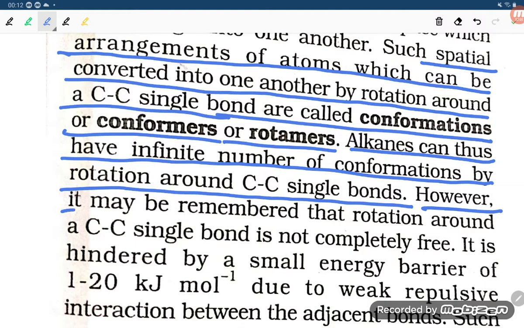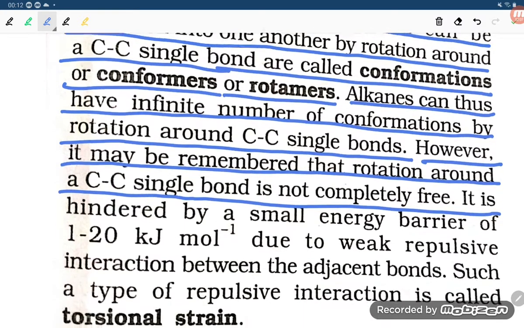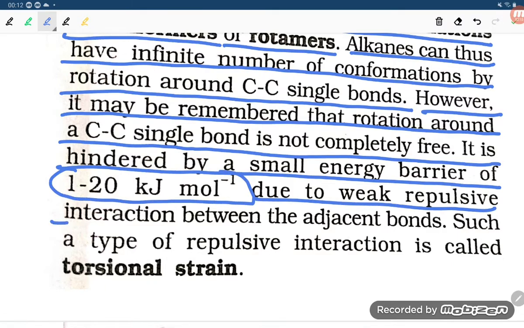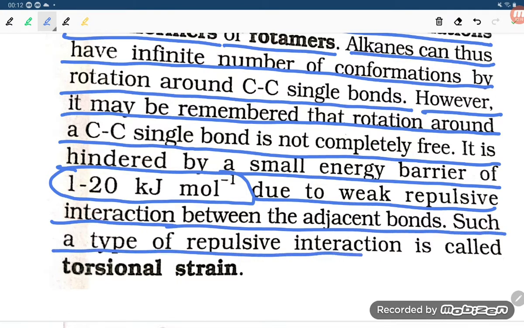However, it may be remembered that the rotation around the C-C single bond is not completely free. It is hindered by a small energy barrier of 1 to 20 kilojoules, due to weak repulsive interaction between the adjacent bonds.